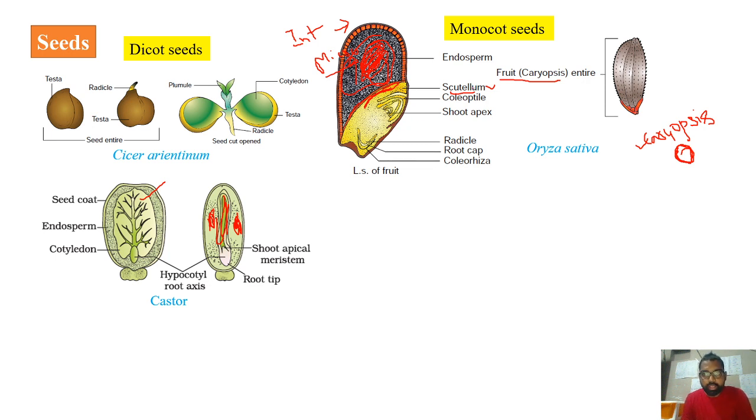It is not shown here. So this scutellum will provide the nutrition to this growing embryo, and the scutellum in turn will get these nutrients from the endosperm through this epithelium. So ultimately the endosperm is providing nutrition to the growing embryo. So that's how the further development in the monocotyledons, like rice, will be. So as we have seen, the seed or the fruit, both are same only because here the fruit wall is fused with the seed coat in such a way that you cannot differentiate these two, right? So both seed and fruit structures will be the same.